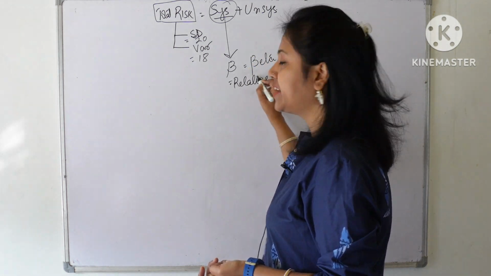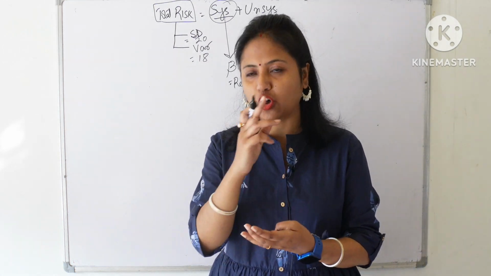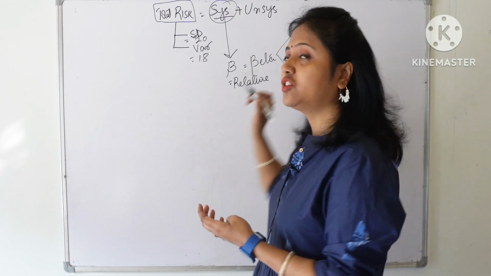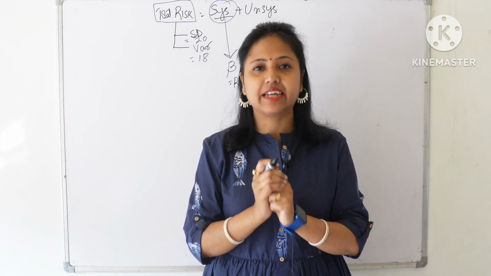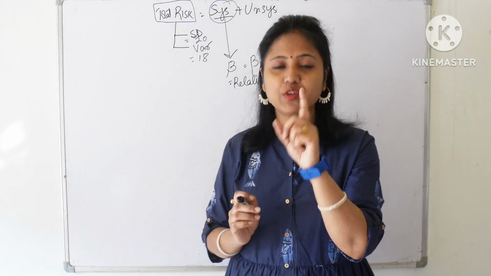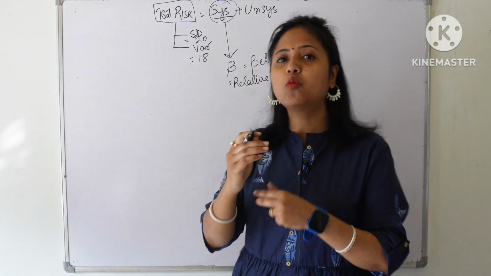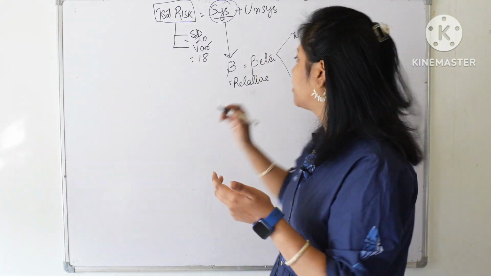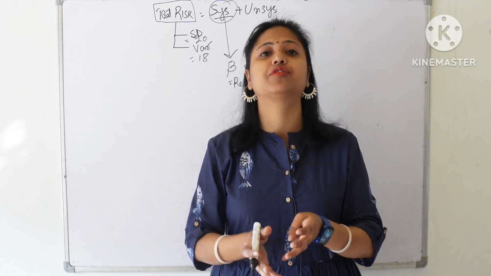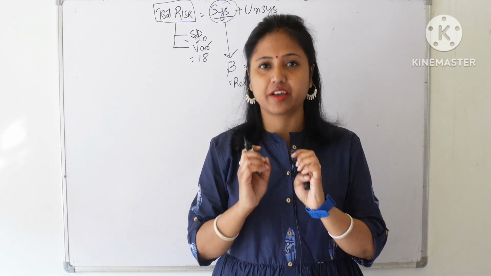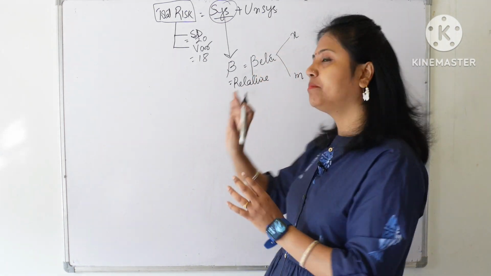Now let's understand why it is called a relative measure of risk. It is called a relative measure of risk because beta establishes a relationship between two things. Beta measures the relationship between two things, that is, to what extent an individual security, take for example any security, I call it X, varies with the market, I call it market M. So it establishes the relationship of the returns of an individual stock X with that of the market M. When I say market, I mean the market index.